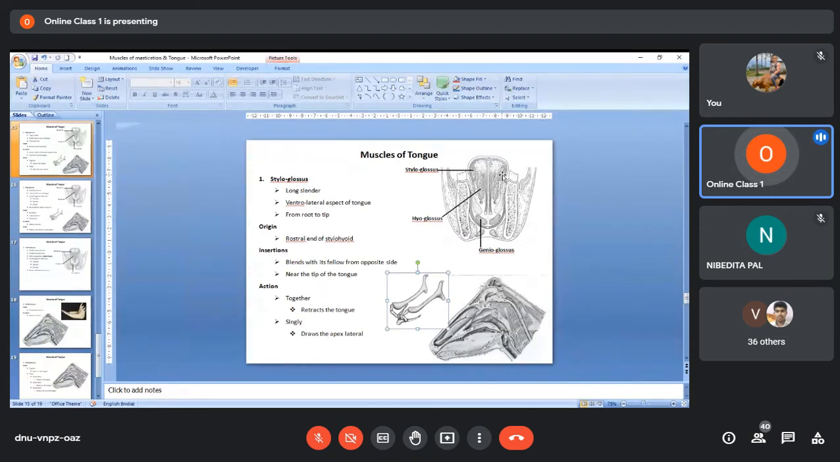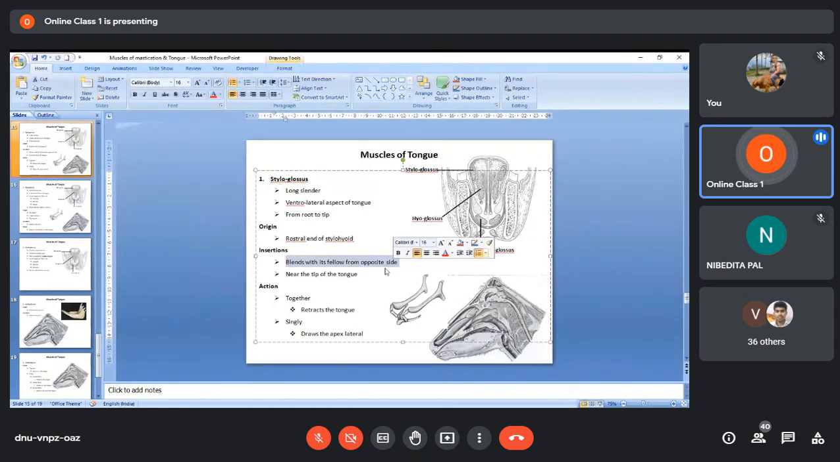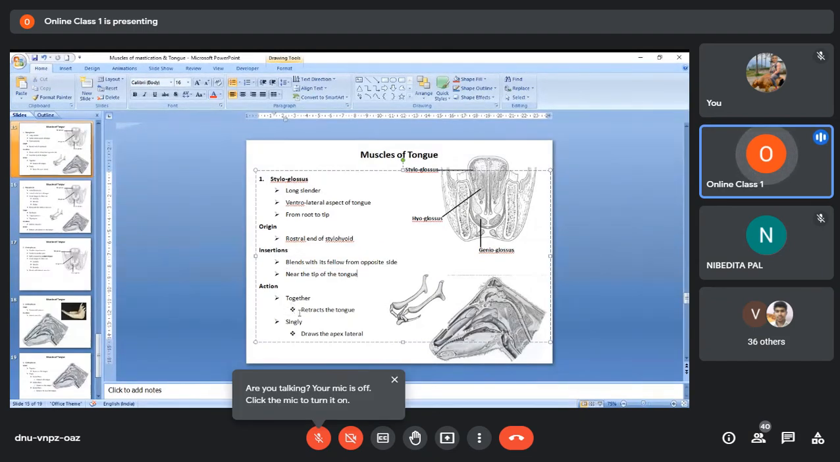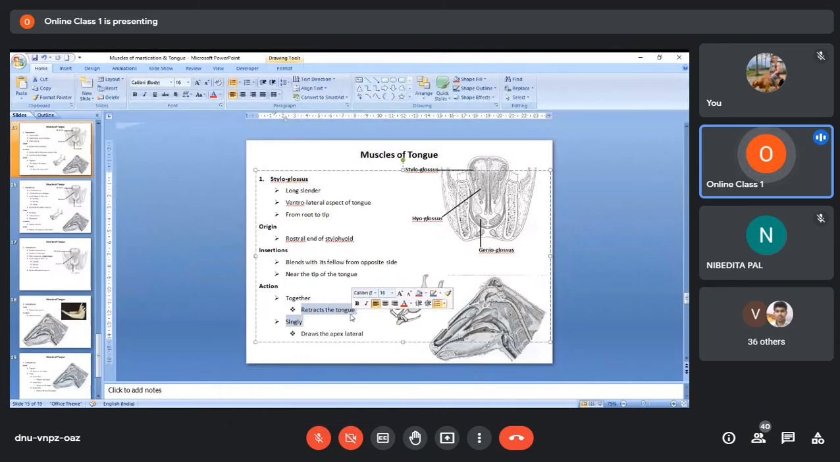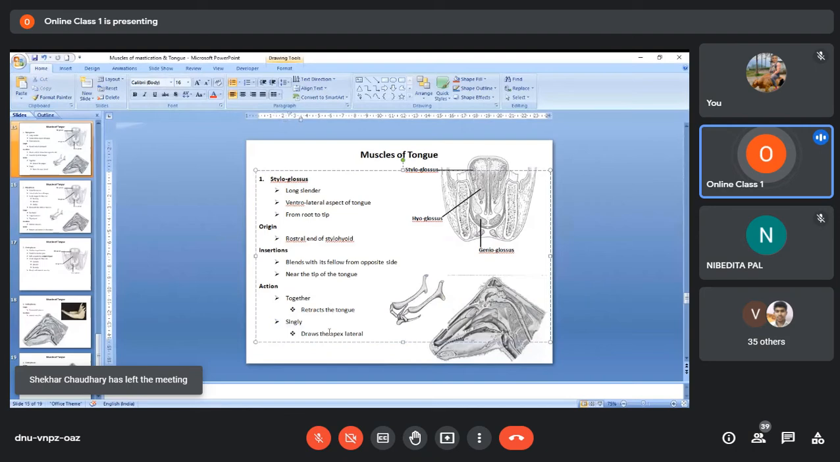Also they will give fibers which will insert on the intrinsic muscles. So this muscle has two points of insertion: it blends with its fellow from the opposite side near the tip of the tongue, and it also blends with the intrinsic muscles of the tongue. Now the action: when these two muscles act together, they retract the tongue, that means they bring the tongue inside. Suppose you put your tongue outside the oral cavity. To bring it back inside the oral cavity, which muscle will get activated? The styloglossus. So it helps in retracting the tongue.